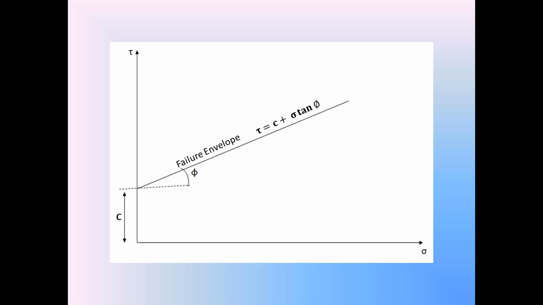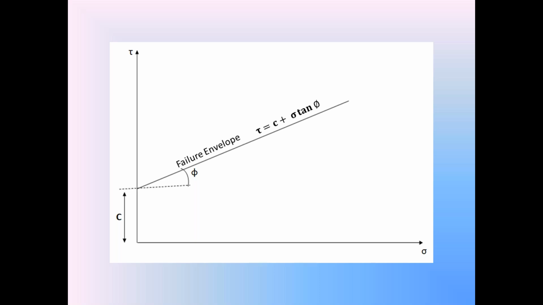Check that straight line. That straight line is not passing through origin. That straight line is intersecting the y-axis above the origin. So please everyone focus on that straight line. That straight line is the graphical form of the equation tau is equal to c plus sigma tan phi.